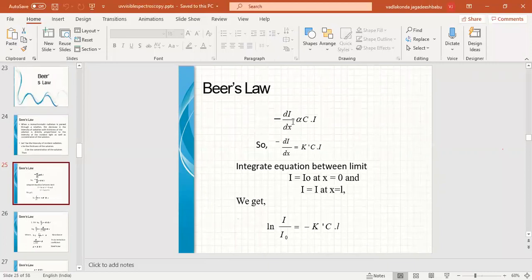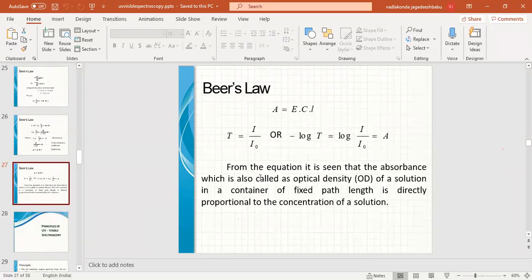Now minus dI by dx, like how we calculated for Lambert's law. If we calculate in the same way, finally we will get A equals epsilon C L, where L is the length of the solution. So according to Beer's law, the absorbance of a solution depends upon the concentration of the solution as well as the length of the solution, that is the thickness. These two laws are the basic principles of spectroscopy.